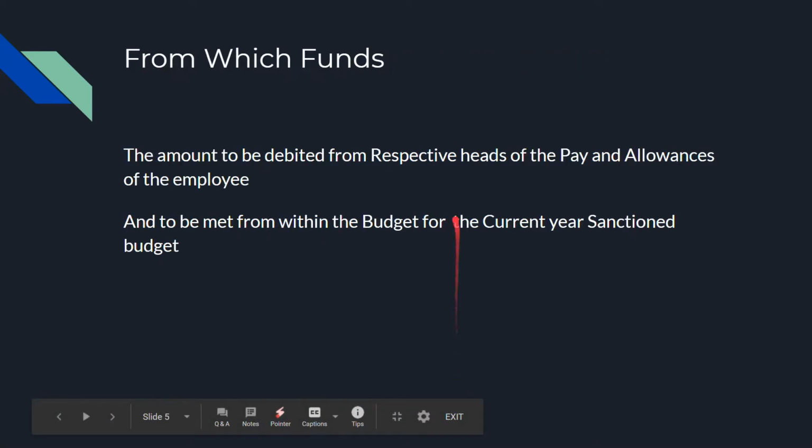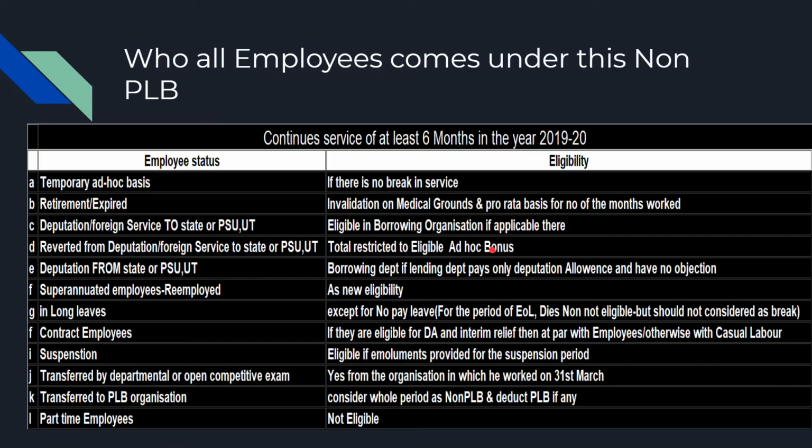Okay, from which funds? There are no separate funds released for this bonus. So if the employee is getting salary from separate funds, the same funds have to be used for this bonus, under the respective heads of pay and allowances of the employee. Similarly, in the budget for the current year, we have to utilize only the sanctioned budget to give bonus.